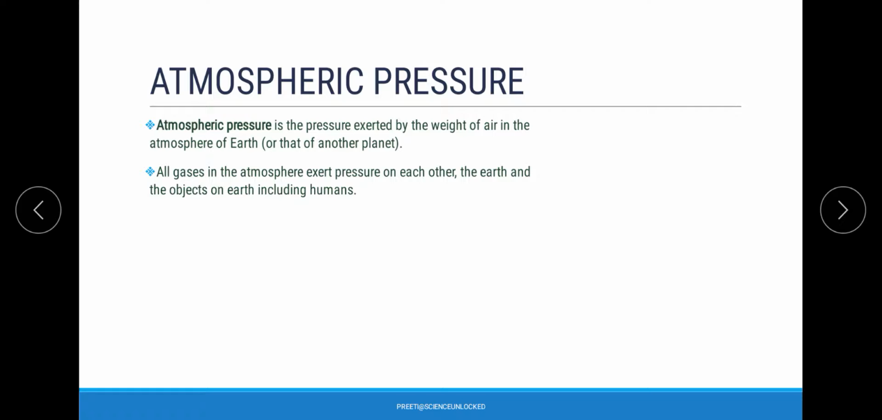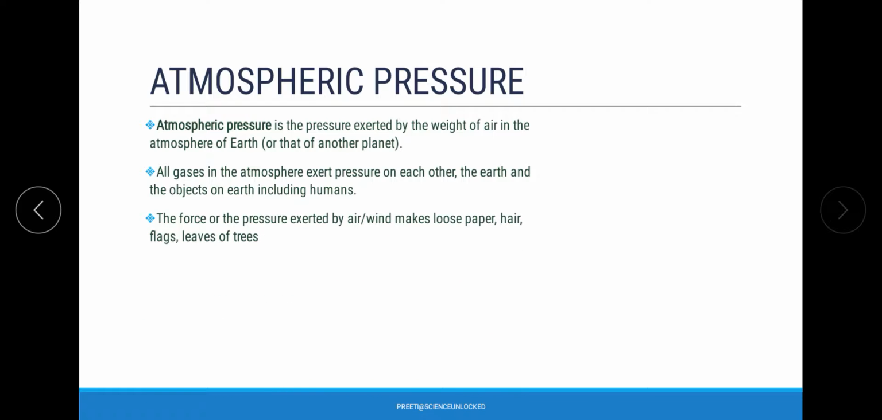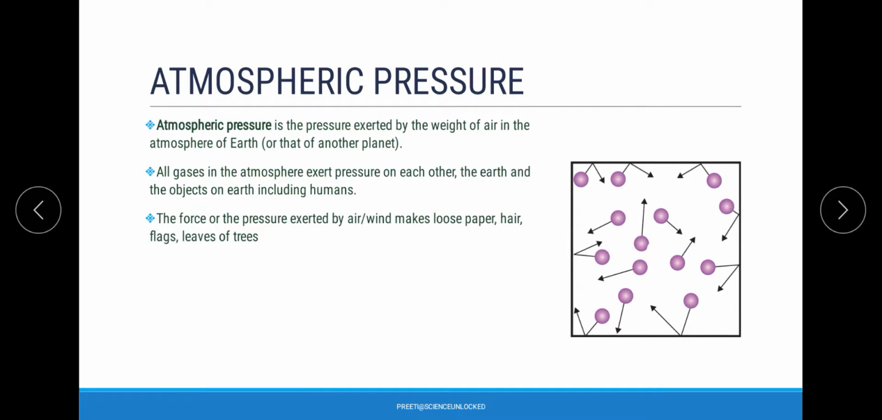So on the whole, the air around us is responsible not only for the phenomenon of wind formation but also for atmospheric pressure. This phenomenon of air pressure leads to various other examples in our life, for example, movement of hair and leaves moving on the trees.